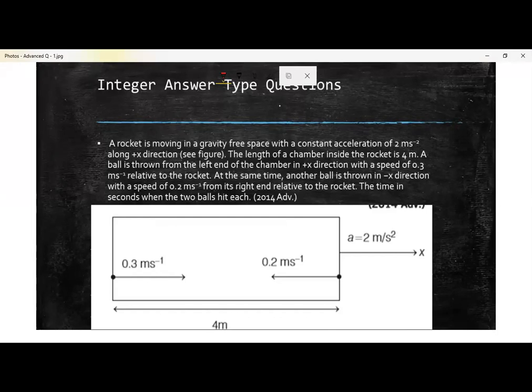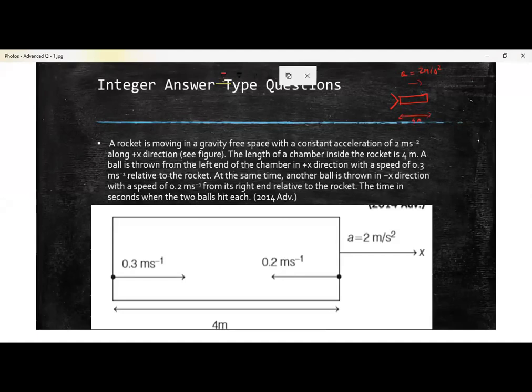So I'll just try to read and explain the question. Basically here a rocket is moving in gravity-free space with a constant acceleration of 2 meters per second square along the positive x direction. That means there is a rocket, and this rocket is moving towards the right with some acceleration. Now it is moving in free space. Length of the chamber inside the rocket is 4 meters. So length of this chamber is 4 meters.